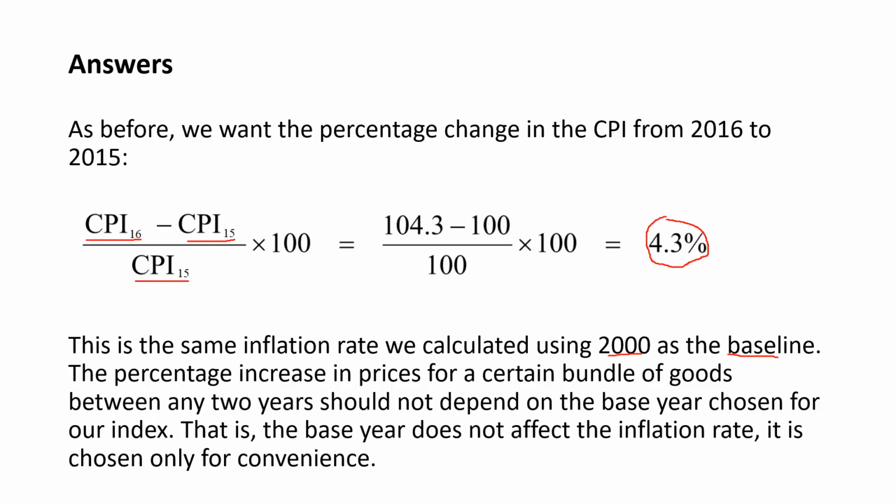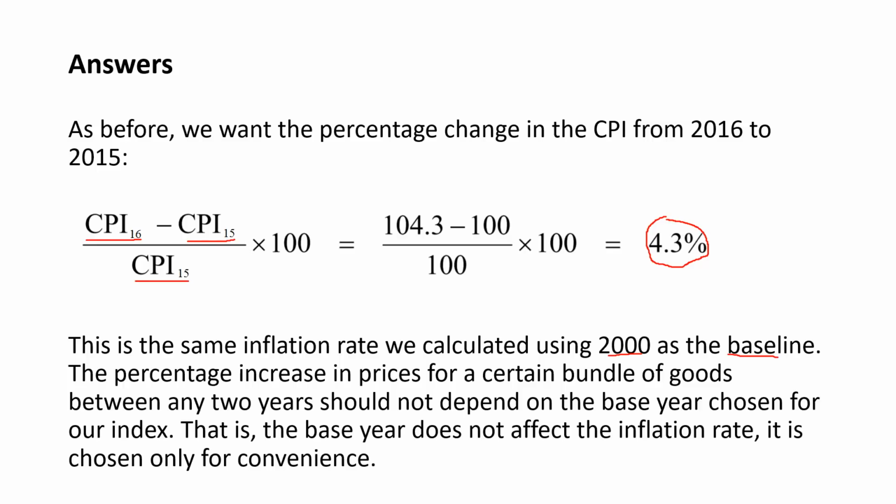The percentage increase in prices for a certain bundle of goods between any 2 years should not depend on the base year chosen for our index, okay? Because it's just the percentage increase in prices between 2 years. So the base year does not affect the inflation rate. It is chosen only for convenience.